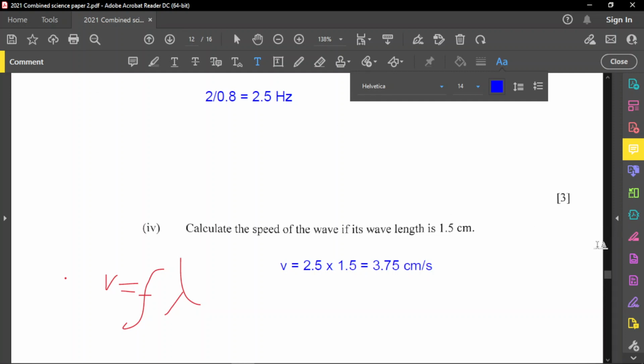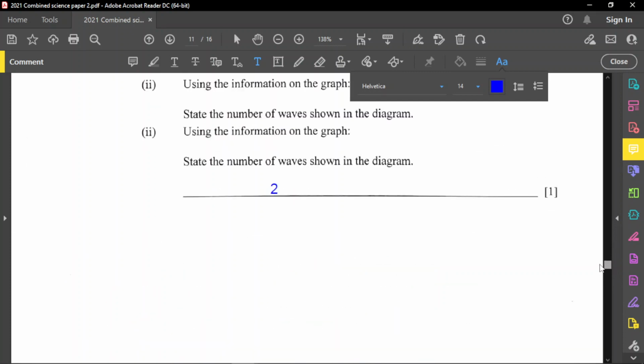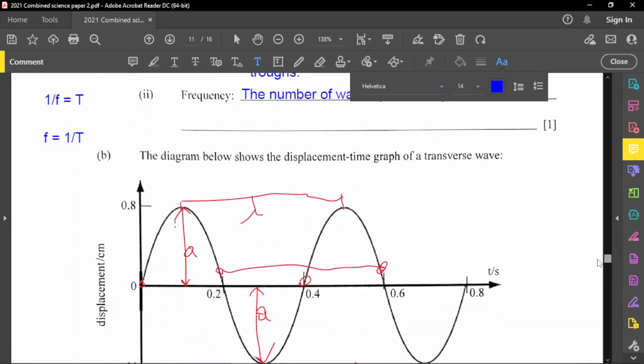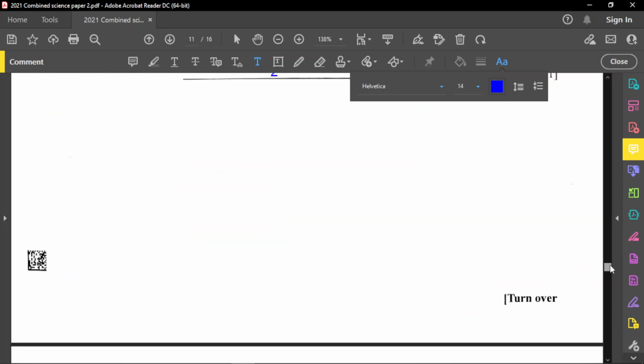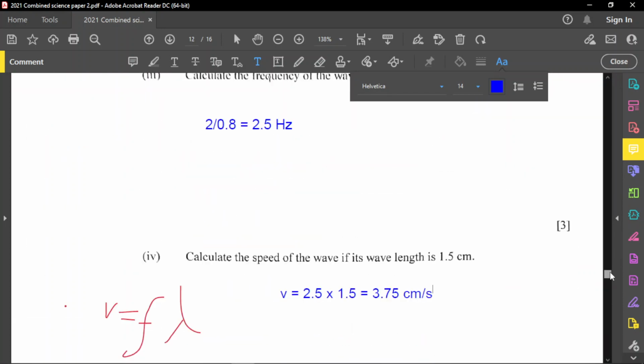Why centimeters per second? Because here on this wave, the wavelength was given in centimeters. So notice here, this displacement here is in centimeters. So just keep everything in centimeters there. As a matter of fact, the wavelength is given in centimeters here as well. So notice even the diagram is in centimeters here. So it's centimeters per second. All right, good. So we finished with that part.